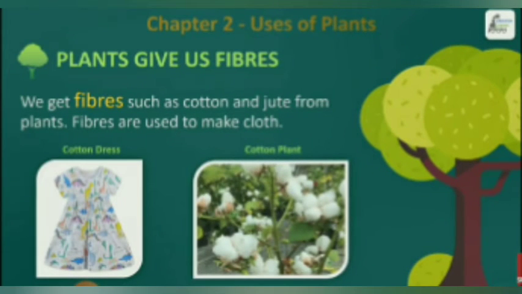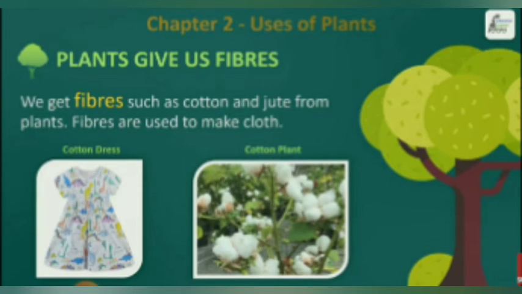Next, plants give us fibers also. We get fibers such as cotton and jute from plants. Fibers are used to make cloth. See what kind of fibers we get from plants? Cotton and jute. See the pictures.